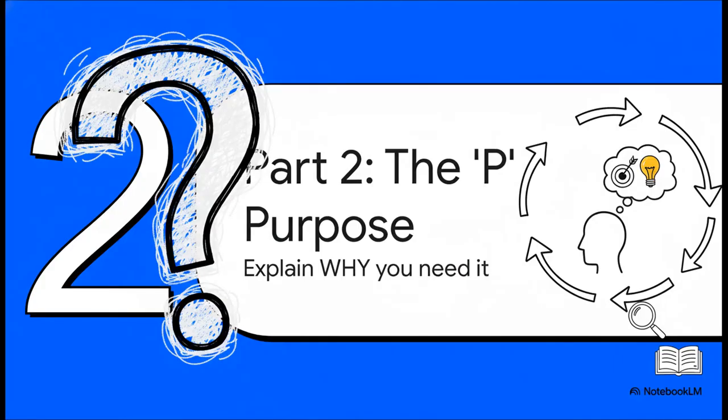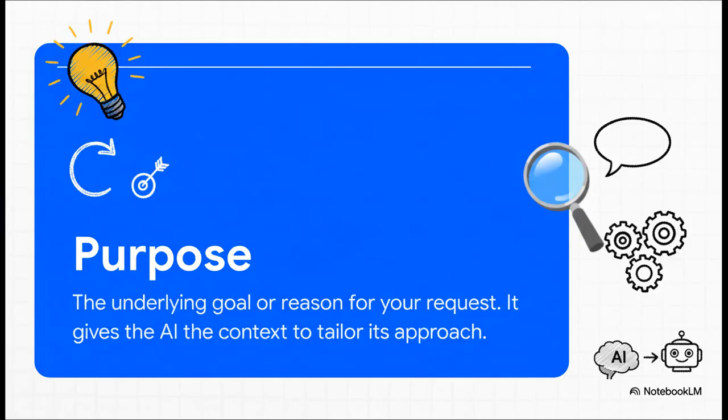All right, so once the AI knows what to do, the next step is to tell it why. This brings us to the P for purpose, and honestly, this is where you provide the context that changes everything. Your purpose is the bigger goal. I mean, think about it. Are you trying to convince a potential client, or maybe train a new hire, or are you trying to debug some code? The exact same action, like write an email, will produce totally different results depending on the purpose. Sharing the why lets the AI adjust its tone, its focus, and its style to actually meet your real-world needs.